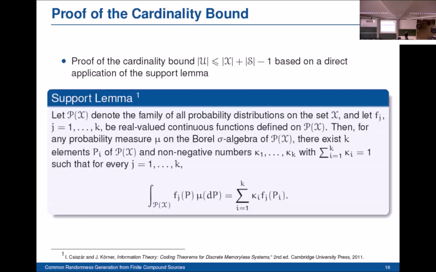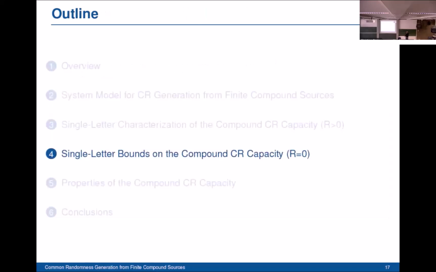As for the cardinality bound, this is basically nothing but a direct application of the so-called support lemma, which is given here in this block. Now we move to the second main result of our work, which corresponds to deriving single-letter bounds on the compound common randomness capacity, but this time for the case when the channel capacity is 0, which means that the terminals do not communicate over the channel.